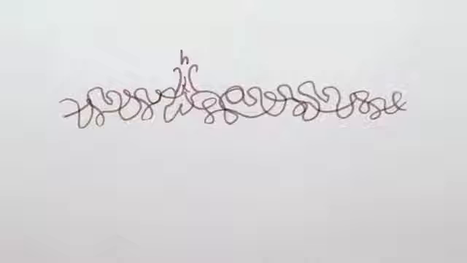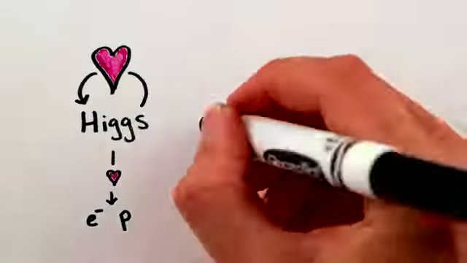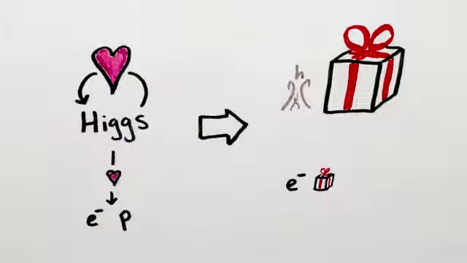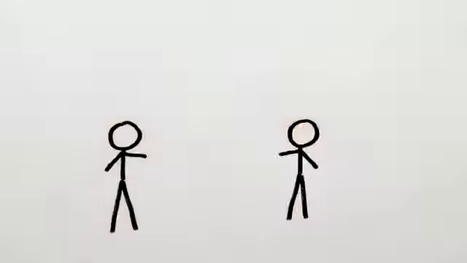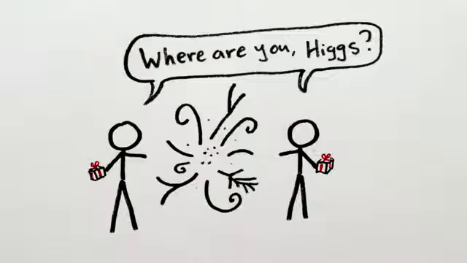What's more, the Higgs field can even interact with its own excitations, which is to say, it can give mass to the Higgs boson too. Actually, the Higgs field likes to interact with itself so much more than with the lowly electrons and protons that make us up, that the Higgs boson has a great deal more mass. But we shouldn't complain, because even though the Higgs has given us a lot of trouble and only a little bit of mass, at least we have mass, which allows us the simple pleasure of not moving.